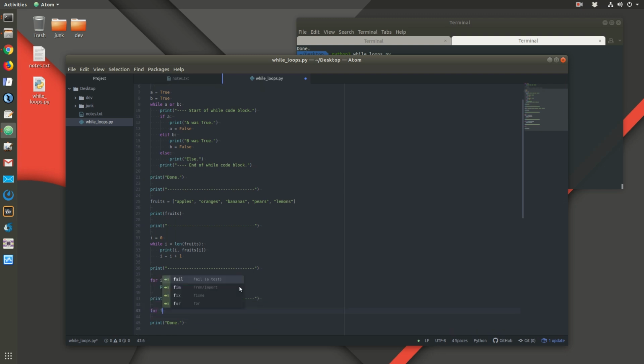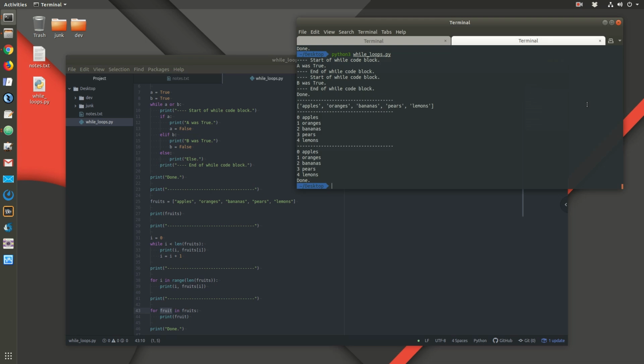For fruit in fruits, print fruit. So this is extremely easy. I don't even have to mess with the variable i at all, or the range function, or the length function. If I just want to iterate through this list and want fruit to be one of the items in my list, the for loop version is even simpler.